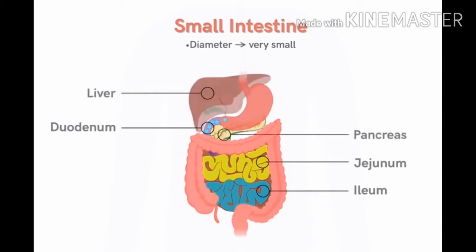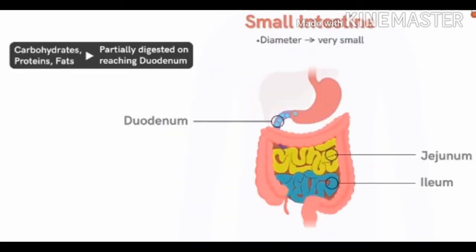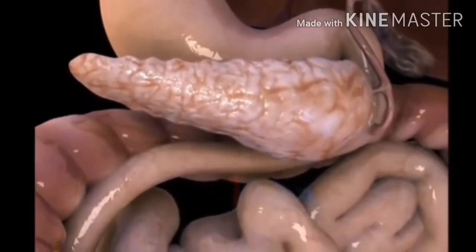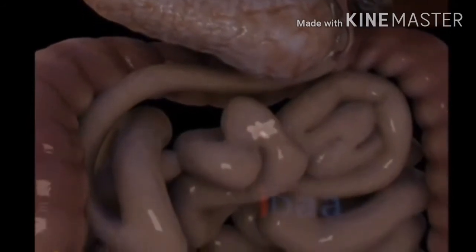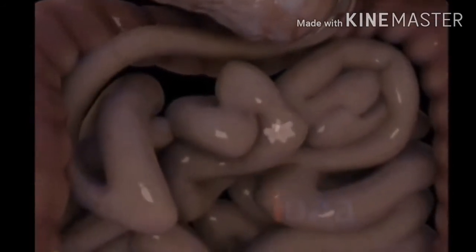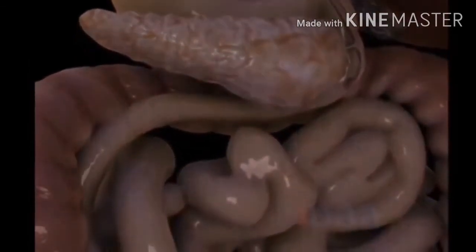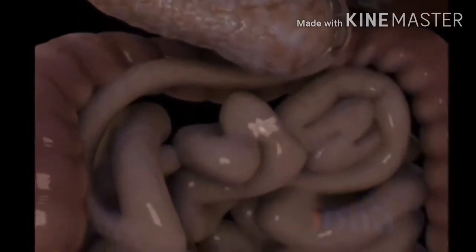Pancreas, which is located below the stomach, secretes pancreatic juice, which breaks down the starch, proteins, and fats into simpler forms. The small intestine also produces digestive juices, which help to complete the process of digestion by forming the simpler forms of food molecules like sugar, amino acids, and glycerol.